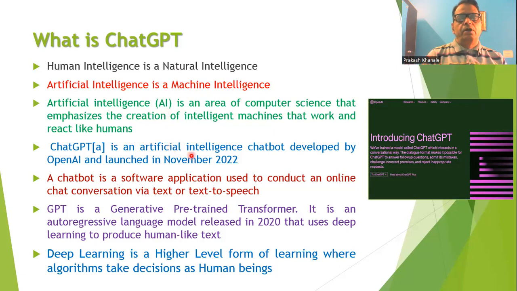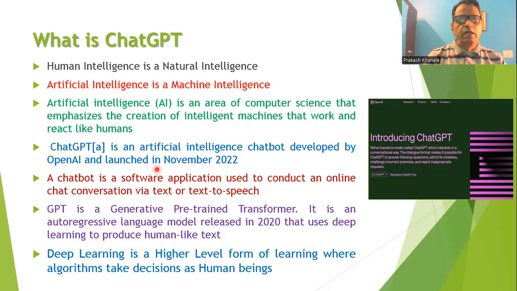ChatGPT is an artificial intelligence chatbot, and this chatbot has been developed by a company called OpenAI. Many people have contributed to the development of this company. Millions of dollars have been invested in it, and the current value of this company is expected to be several billion dollars.